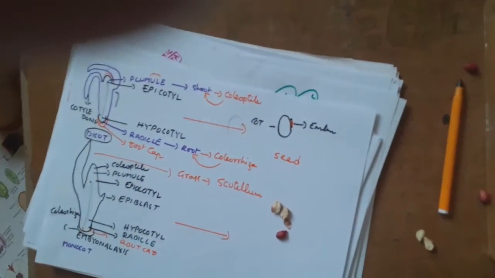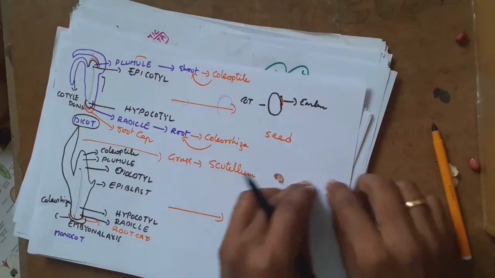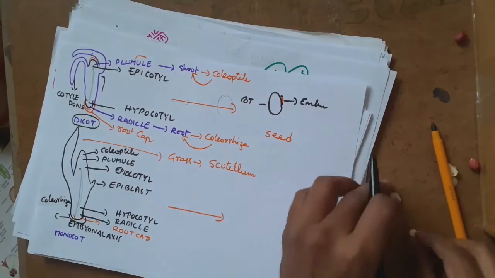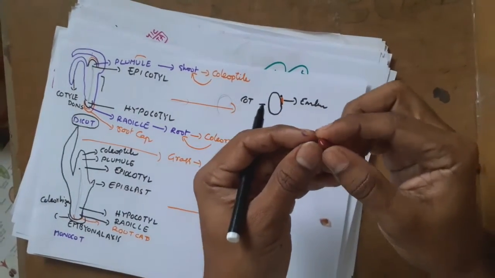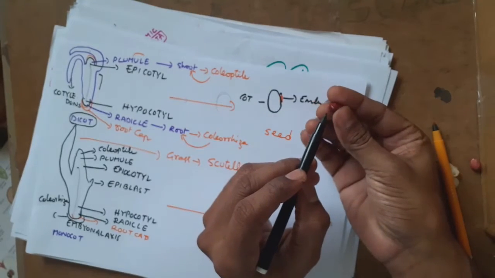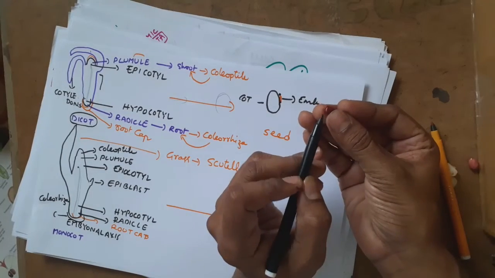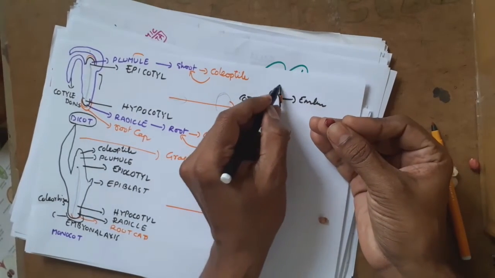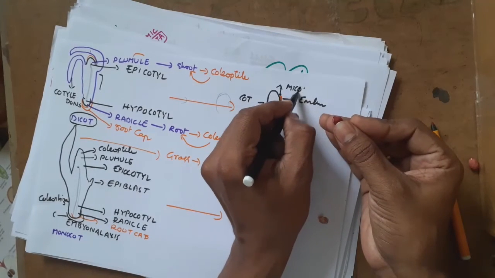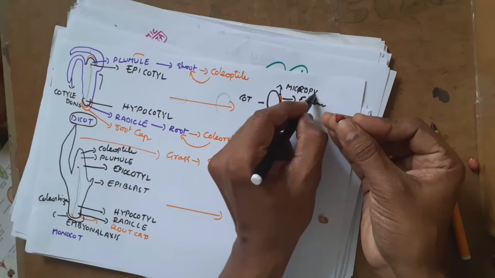Sometimes on the seed coat there will be a small opening, right over here. If you observe this structure, somewhere there will be an opening. This small opening which is present on the top is called the micropyle. I think you remember the micropyle.